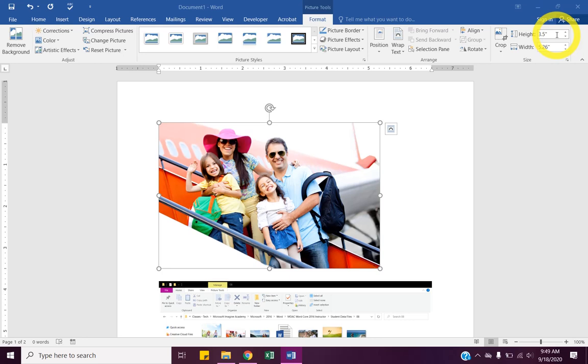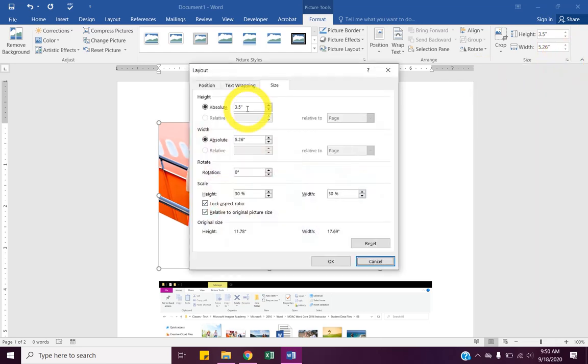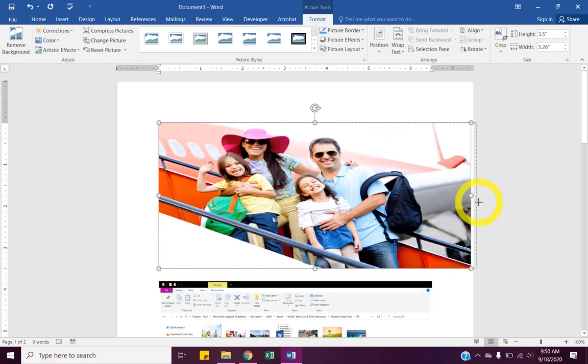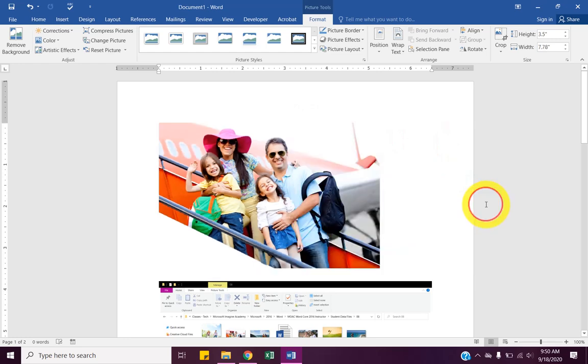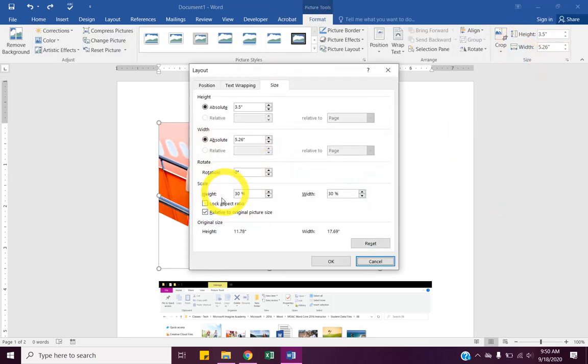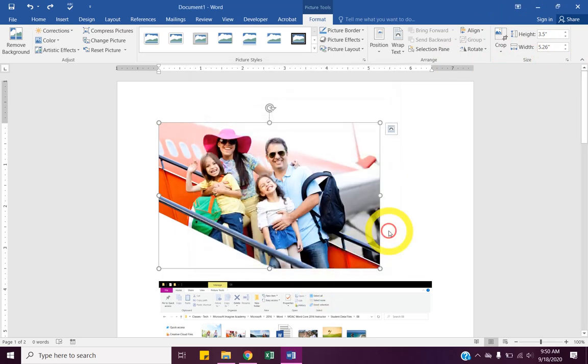Now, you're going to want those to move at the same time so the aspect stays the same and it's not all warped when we change the size. But you can click the dialog box and uncheck Lock aspect ratio. And if I were to do that, now when I make it wider, it looks weird. So that's what locking and unlocking the aspect ratio does here on the sides. We usually want to leave that checked.